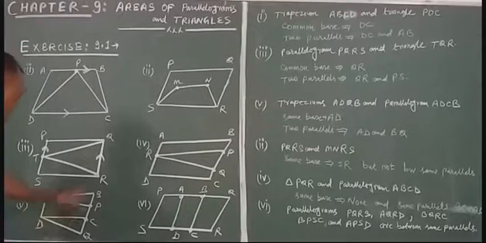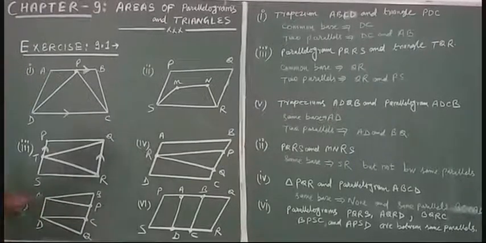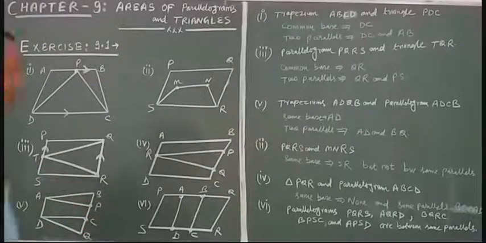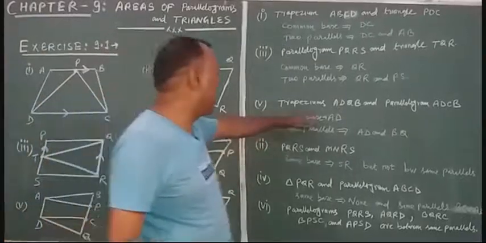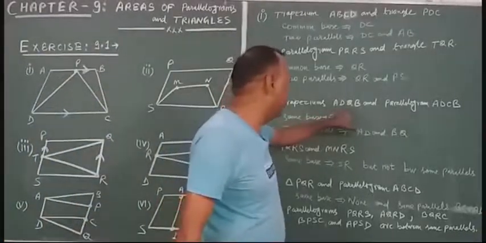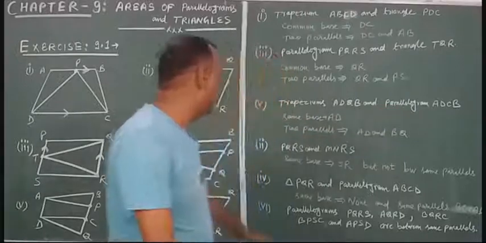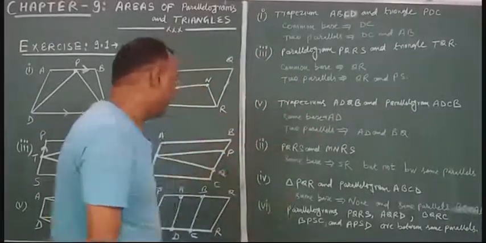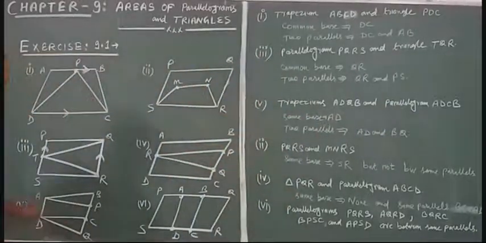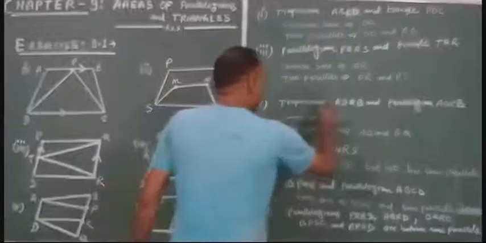They have the base AD, and they are between the same parallels, AD parallel BQ. So the same base of this trapezium ABQD and parallelogram ABCD is AD, and the two parallels are AD and BQ.